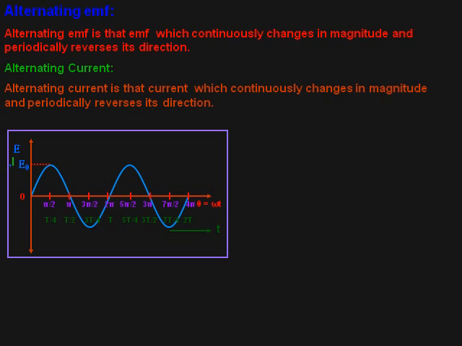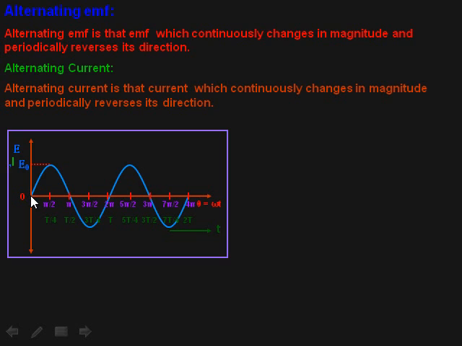Alternating EMF are those EMF which continuously change their magnitude. Sometimes it becomes 0, sometimes it becomes maximum, means it varies from 0 to maximum and then from maximum to 0. Such a type of EMF is said to be alternating EMF. In the same way, alternating current is that current which continuously changes in magnitude and periodically reverses its direction. See, this is the wave diagram of alternating current.